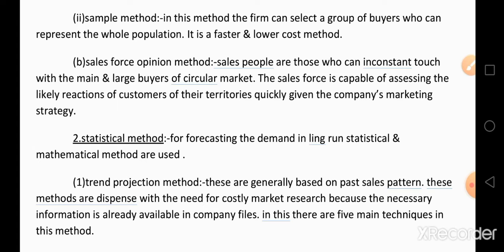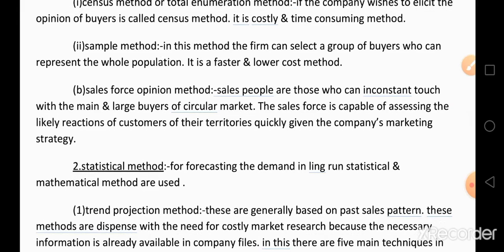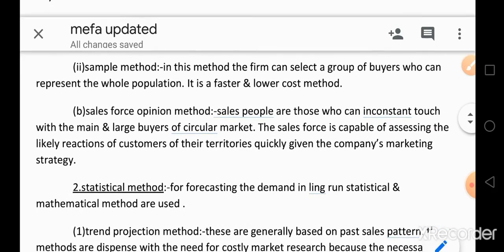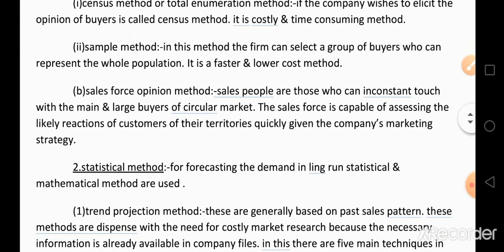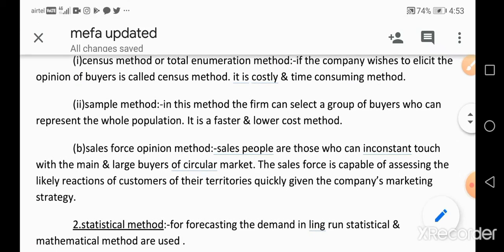In this method, if the company has 10,000 customers, it collects the information from only 100 customers. Or if the company has 1 lakh customers, it collects the information from only 1,000 or 10,000 customers, a selected group. So it is a faster and lower cost method, but it does not give correct information compared to the census method.